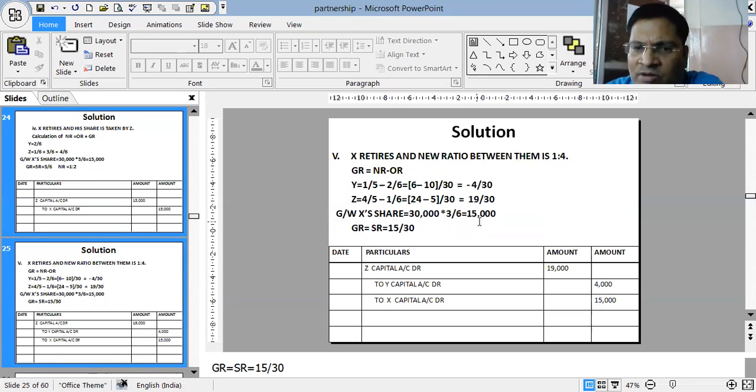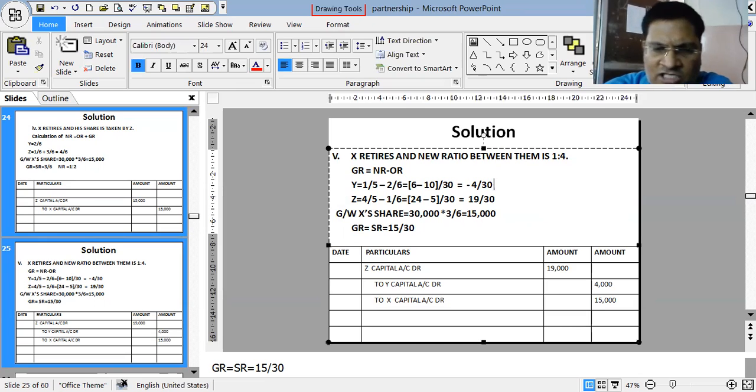You don't have to find out this 15,000 like this. You can just simply multiply over here with 30,000. Then also you will get the values. So it is 4,000. And if you multiply over here with 30,000, you will get 19,000.